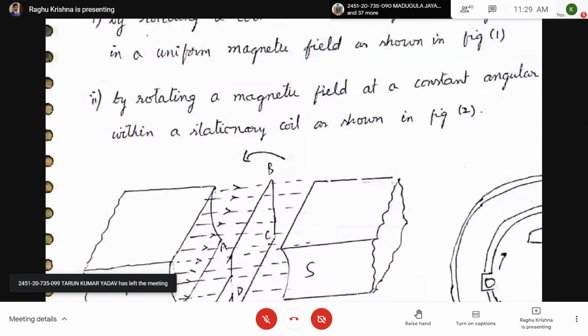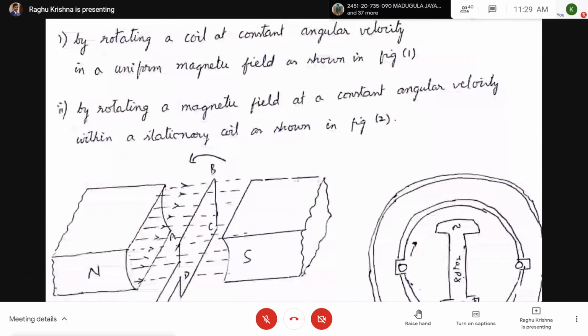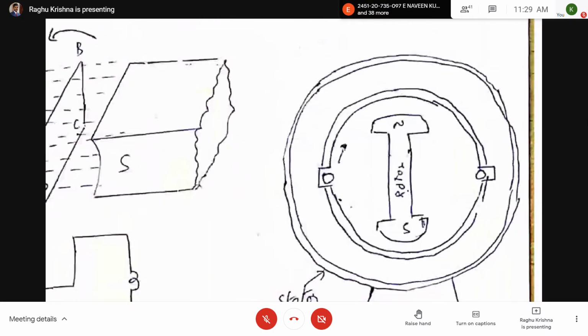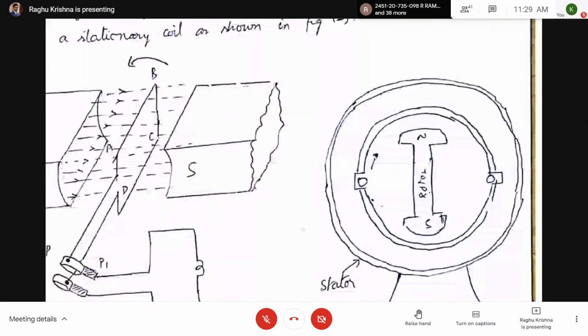The second method is rotating a magnetic field at constant angular velocity within a stationary coil, as shown here. In the middle you have the rotor.